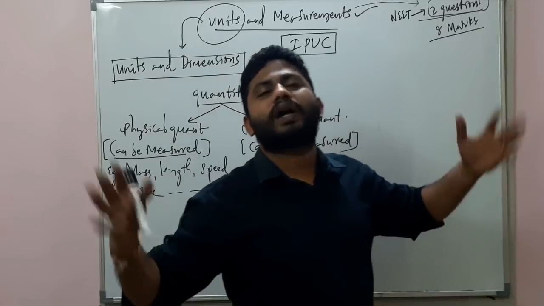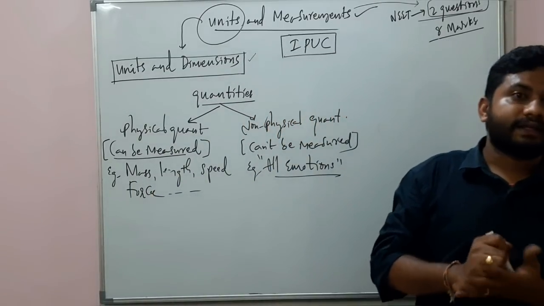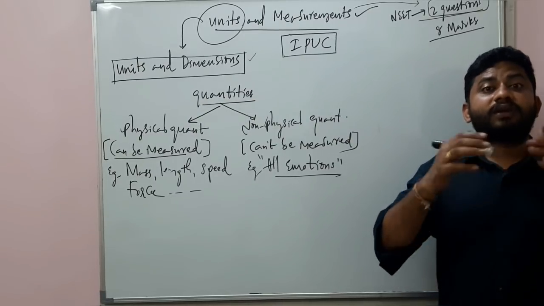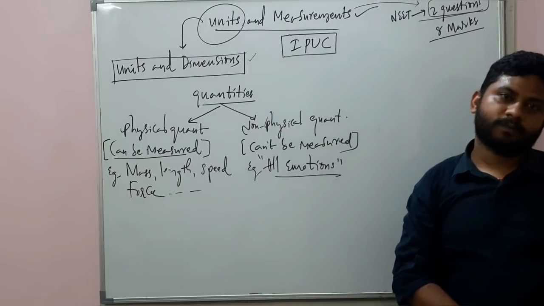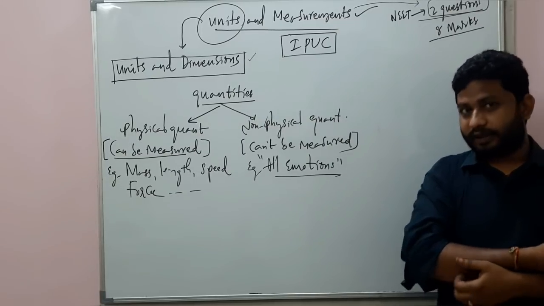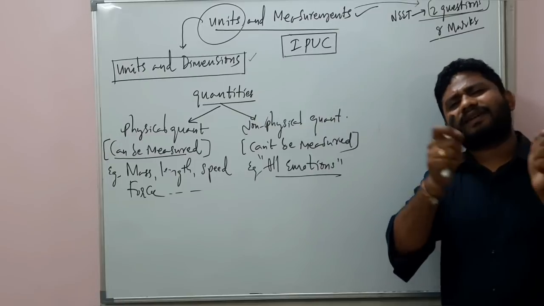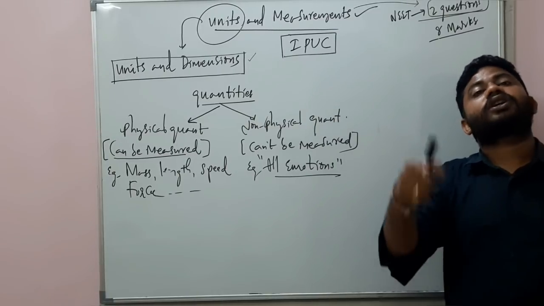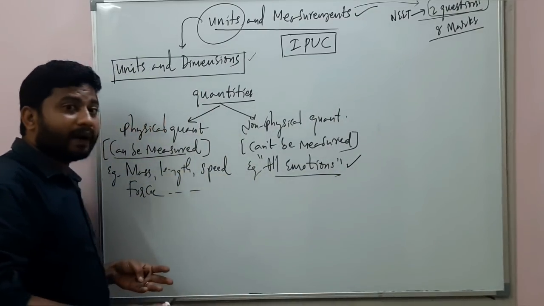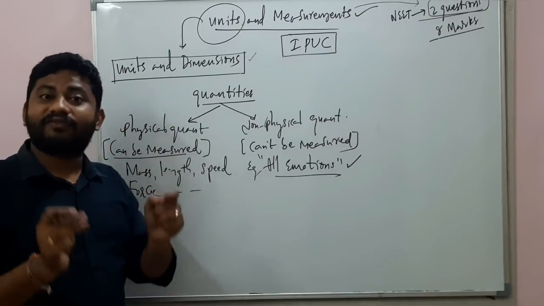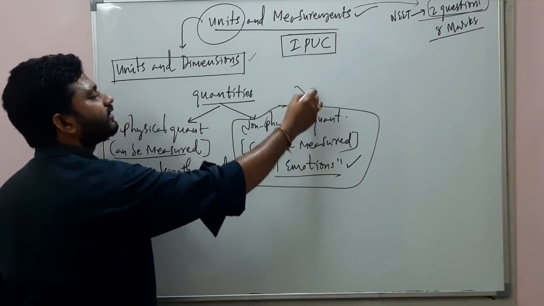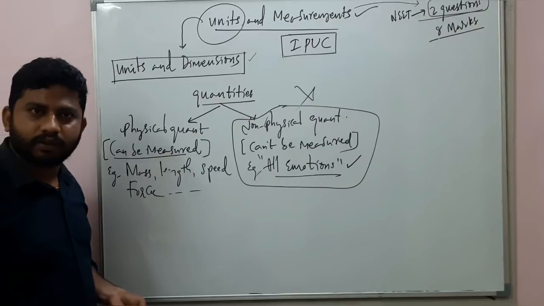Imagine a situation, you're so hungry. How much hungry? Is it 2 Newton hungry? Are you 50 meters per second hungry now? No, right? You cannot measure that. Are you 2 kilogram hungry? No, right? So you cannot measure it. So the quantities which cannot be measured are called non-physical quantities. All emotions. But we are talking about physical science, physics. So these non-physical quantities are not required for us because they cannot be measured.